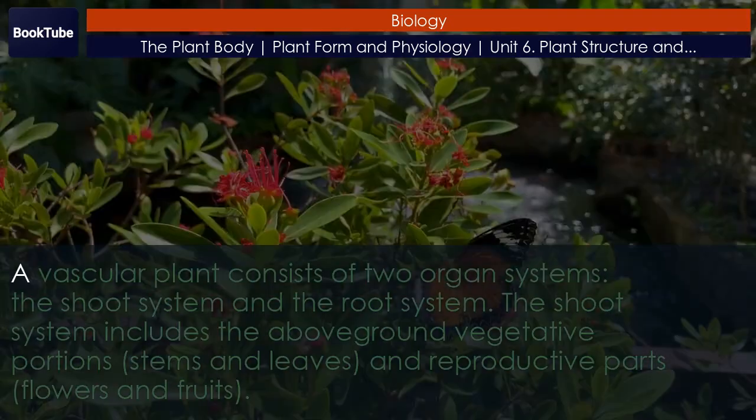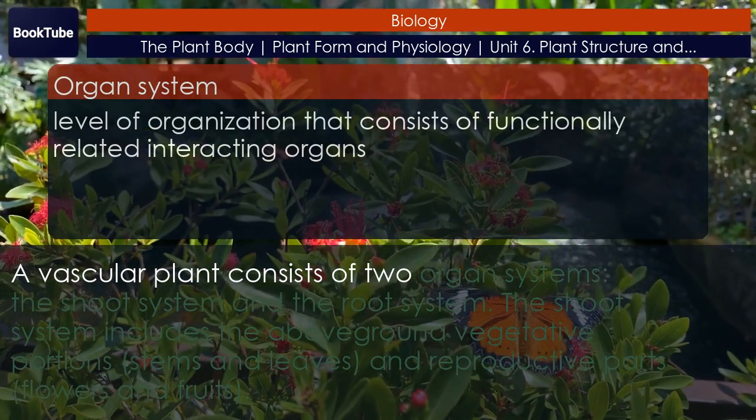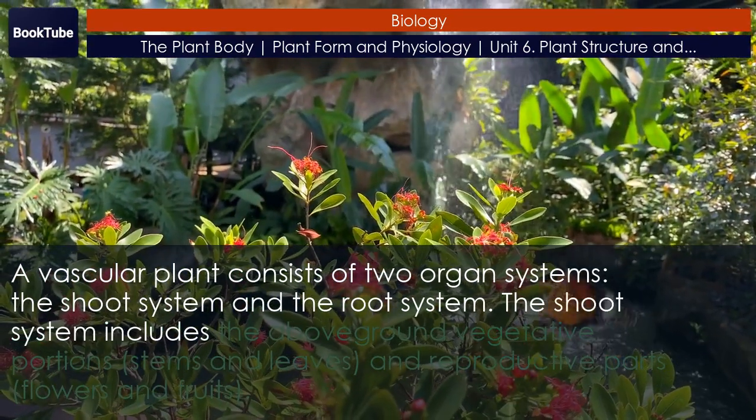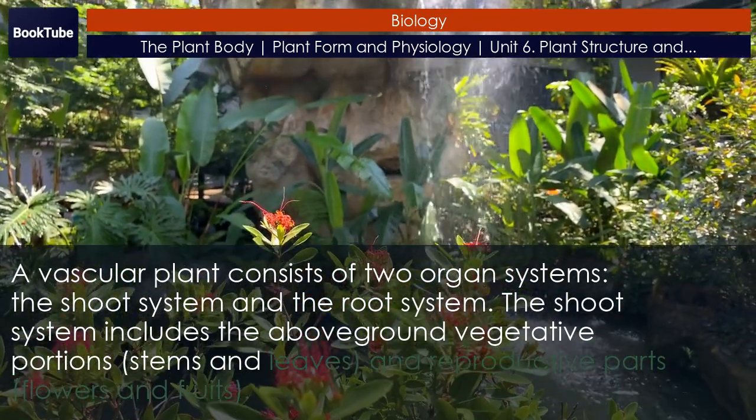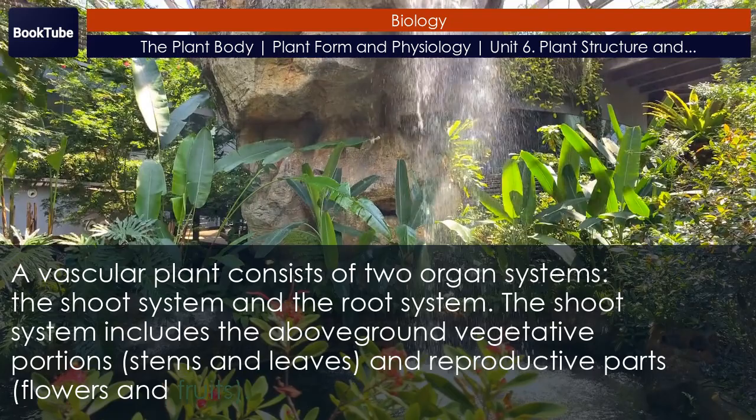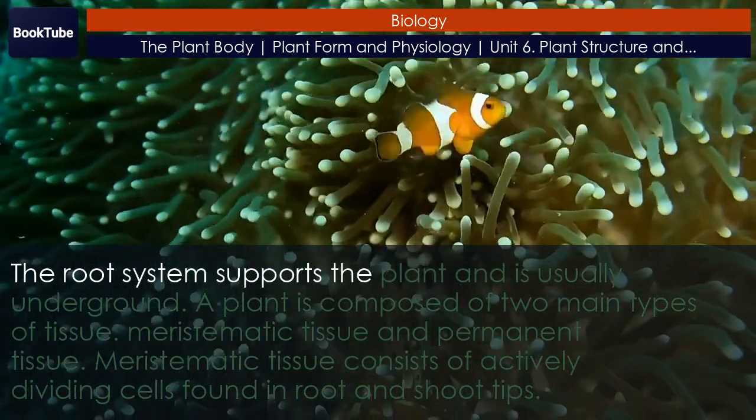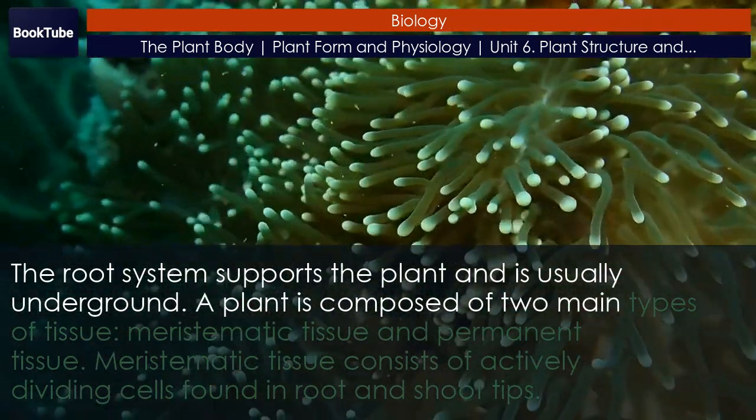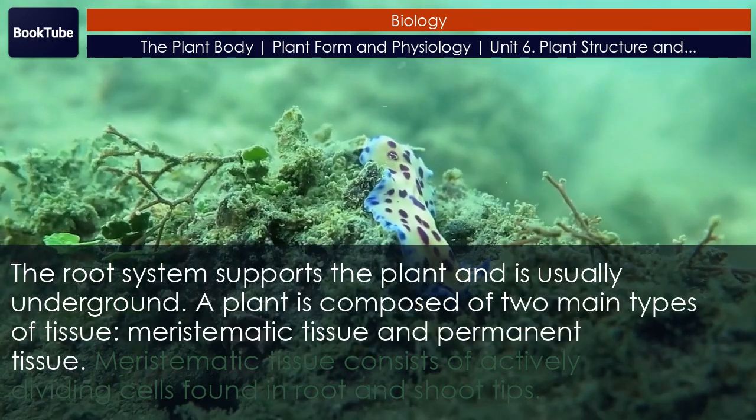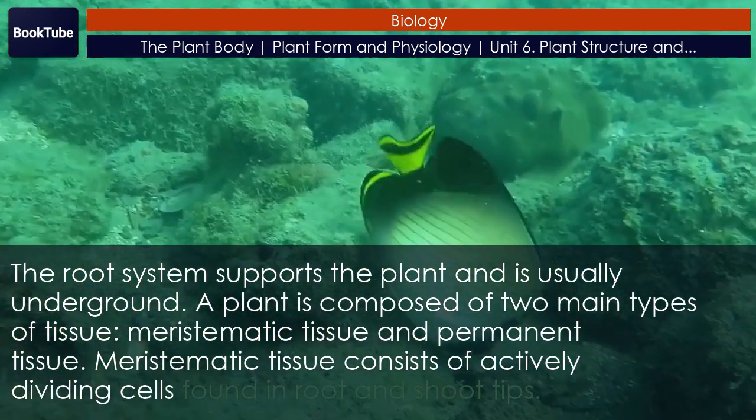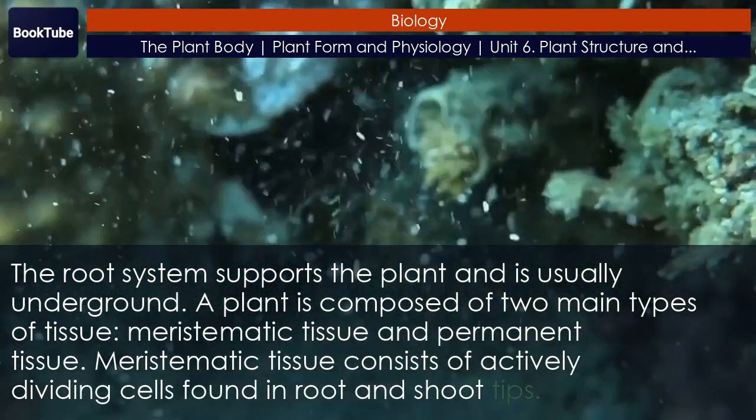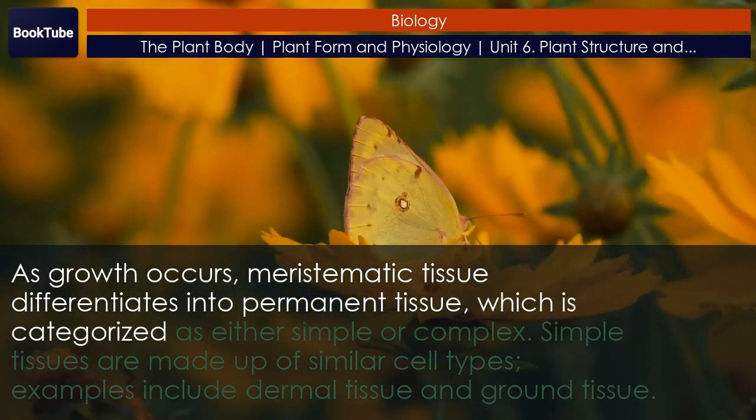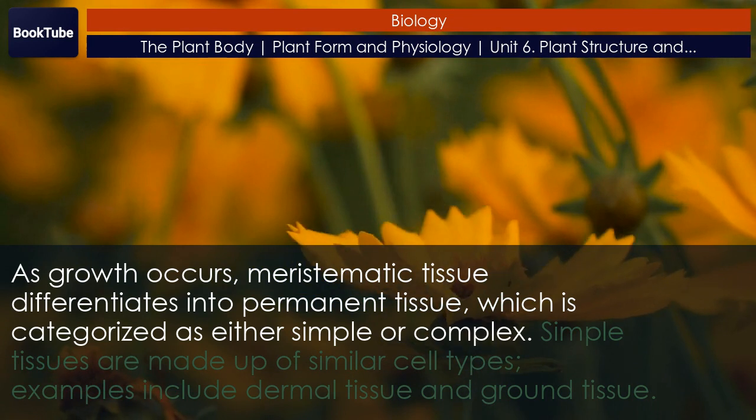Section summary. A vascular plant consists of two organ systems: the shoot system and the root system. The shoot system includes the above-ground vegetative portions, stems and leaves, and reproductive parts, flowers and fruits. The root system supports the plant and is usually underground. A plant is composed of two main types of tissue: meristematic tissue and permanent tissue. Meristematic tissue consists of actively dividing cells found in root and shoot tips. As growth occurs, meristematic tissue differentiates into permanent tissue, which is categorized as either simple or complex.